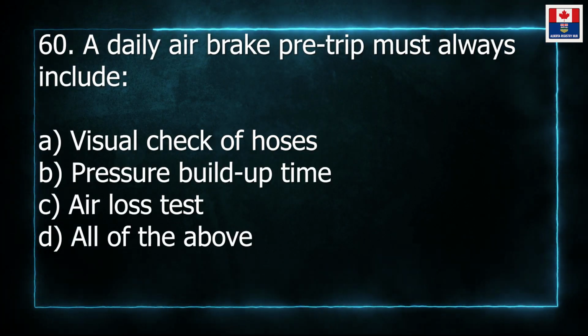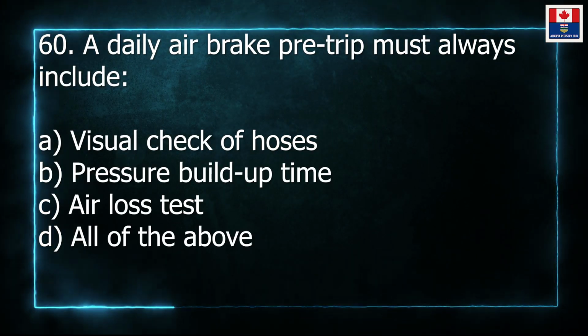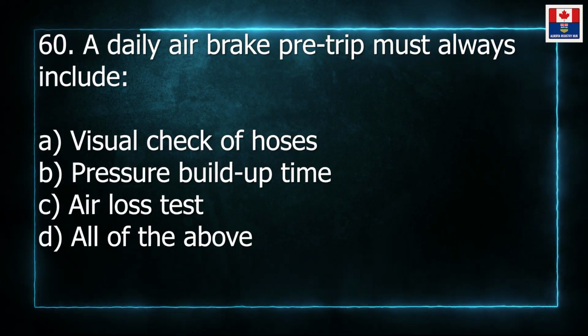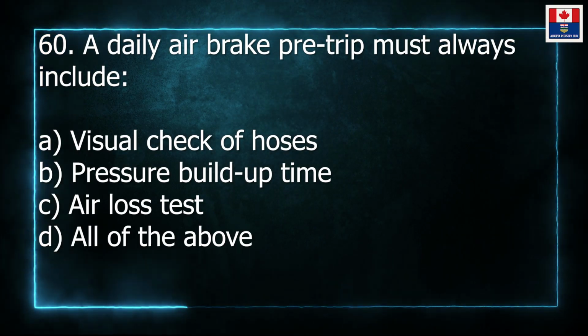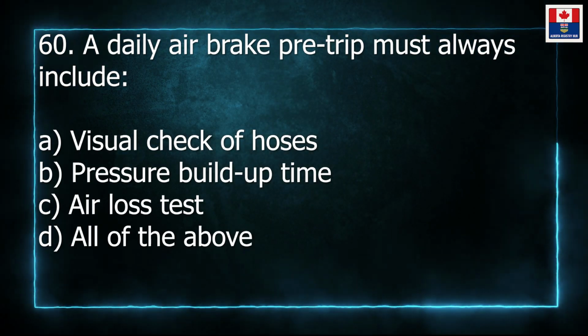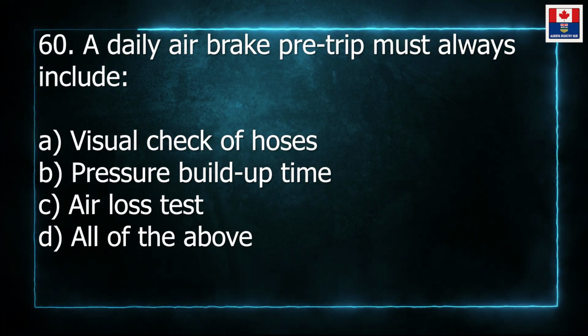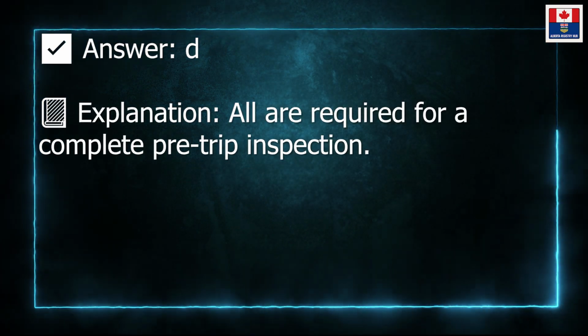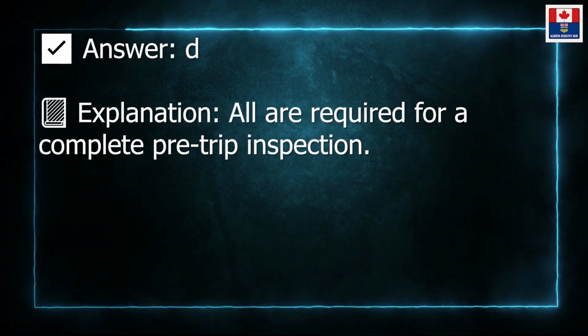60. A daily air brake pre-trip must always include A. Visual check of hoses. B. Pressure buildup time. C. Air loss test. D. All of the above. Answer D. Explanation: all are required for a complete pre-trip inspection.